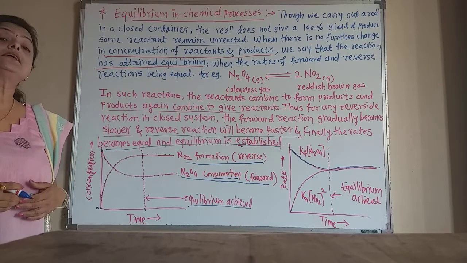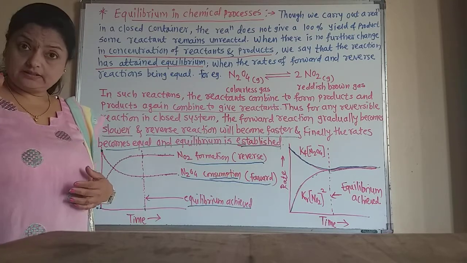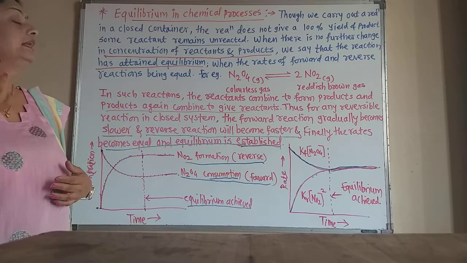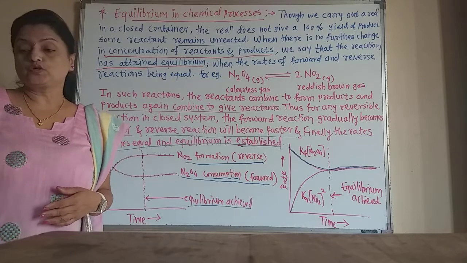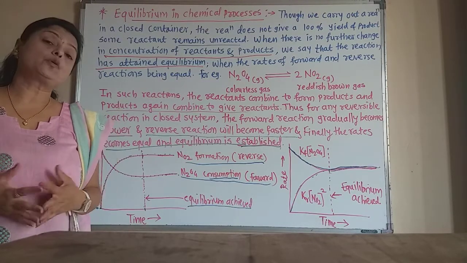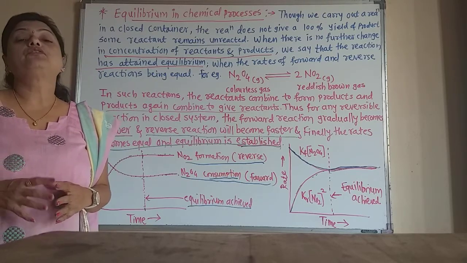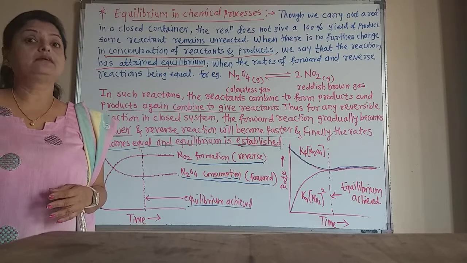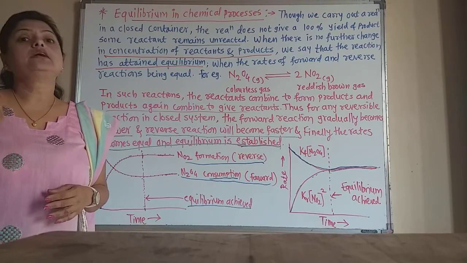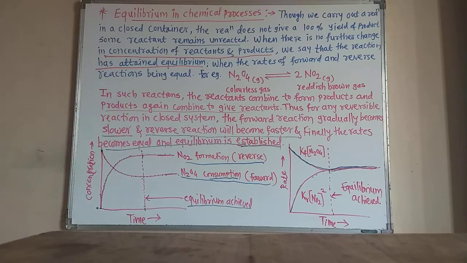Now let us learn the law of mass action, which is for reversible chemical processes. Then what is the law of mass action? There is the derivation of the law of mass action, and from that comes the formula. There will be numericals, and you have to solve different problems based on the law of mass action of reversible reactions.